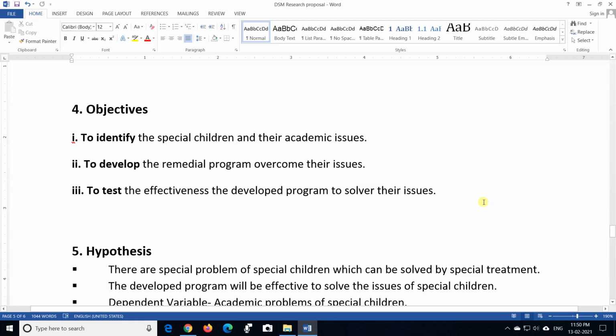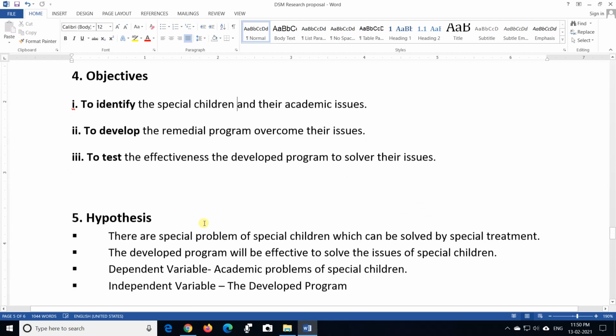Of course it can be less or more depending on the topic that you have selected, but still generally there should be three objectives. First about studying the status, second about developing the program to sort out that particular issue, and third about testing the effectiveness of the program that you have developed to sort out the issues. So be precise when you are writing the objectives.